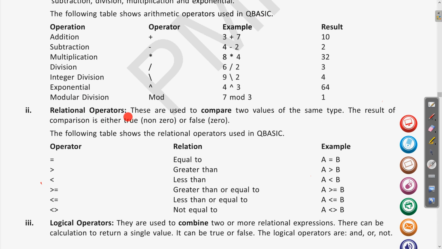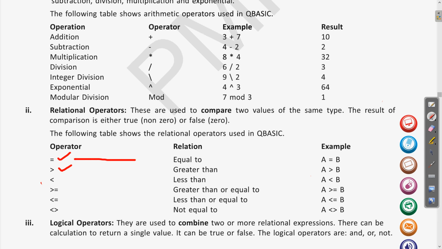So what are relational operators? These are used to compare two values of the same type. Clear? Same type means we can compare the numbers by numbers, alphabet by alphabet. The result of the comparison is either true or false. So the true means it will have some value like 1, and the false means 0. So here we have the different relational operators like equal to, then greater than. We all know the names of these. In the maths also we study.